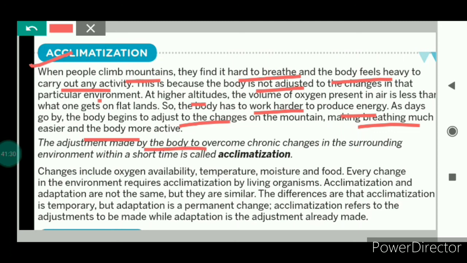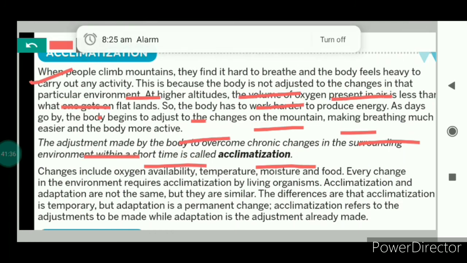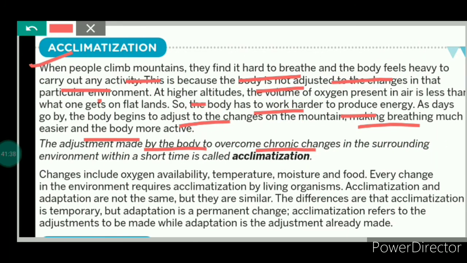So the adjustment that has been made by the body to overcome the changes in the surrounding environment within a short time is called acclimatization. So acclimatization means the adjustment that the body makes so as to overcome the problems that have arisen due to the small changes in the surroundings within a short period of time. Such adjustment made by the body to overcome the problems that have arisen due to the small changes in the environment within a short period of time is known as acclimatization.